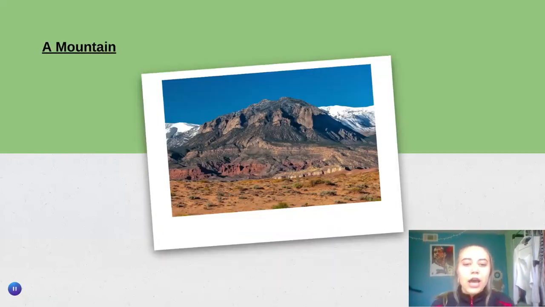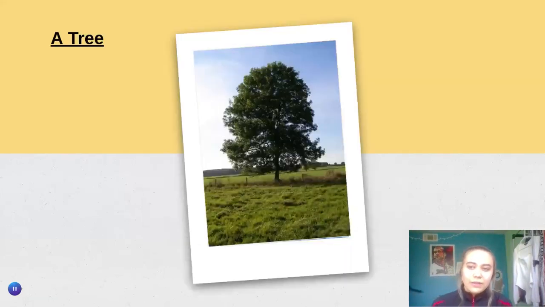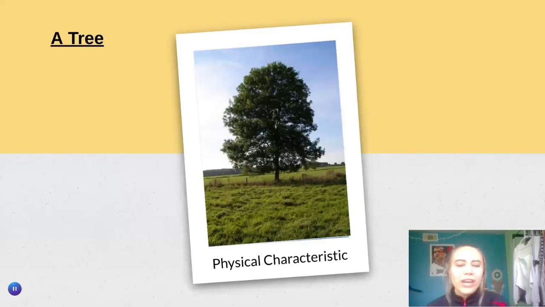Here's our next one, a mountain. Is a mountain a physical characteristic or a human characteristic? Let's find out. It's a physical characteristic. Mountains have always been on Earth. We didn't make those. All right, our next one is a tree. Now let's think real hard. Is a tree a physical characteristic or a human characteristic? Well, let's find out. A tree is a physical characteristic. We didn't build trees. Those grow naturally.